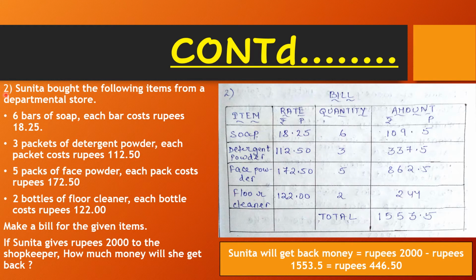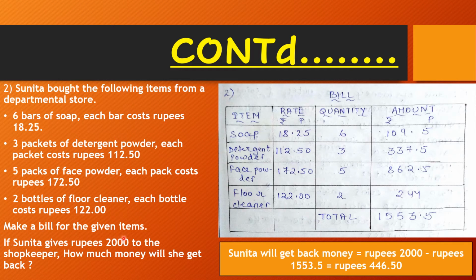Example 2. Sunita bought the following items from a departmental store. 6 bars of soap, each bar costs 18 rupees 25 paisa. 3 packets of detergent powder, each packet costs 112 rupees 50 paisa. 5 packets of face powder, each packet costs 172 rupees 50 paisa. 2 bottles of floor cleaner, each bottle costs 122 rupees.